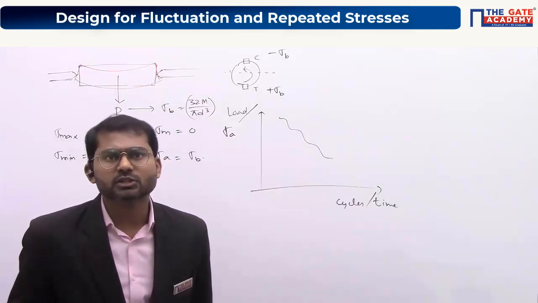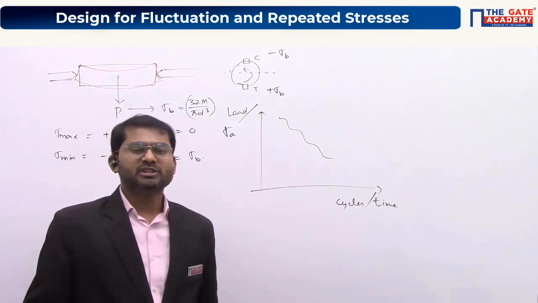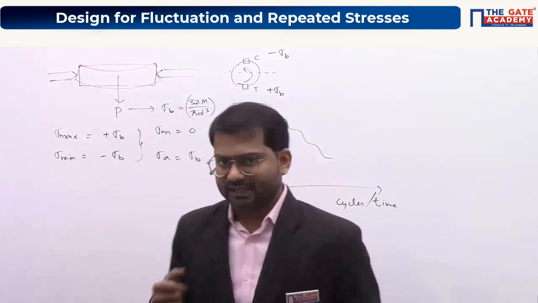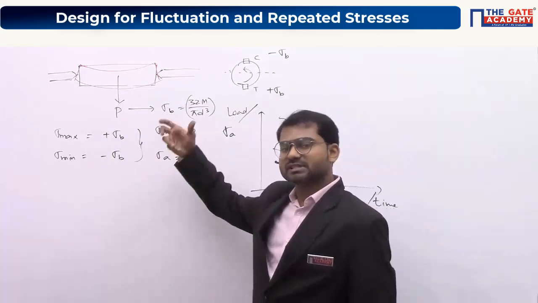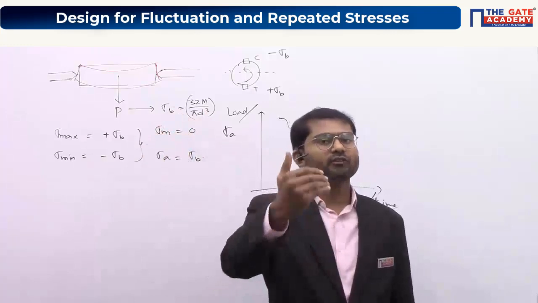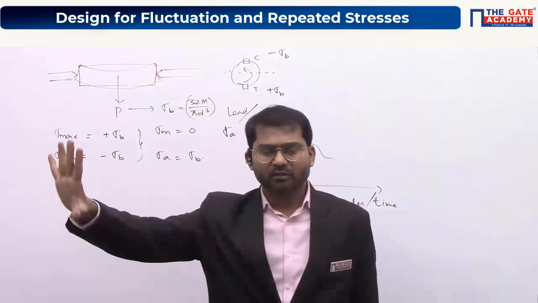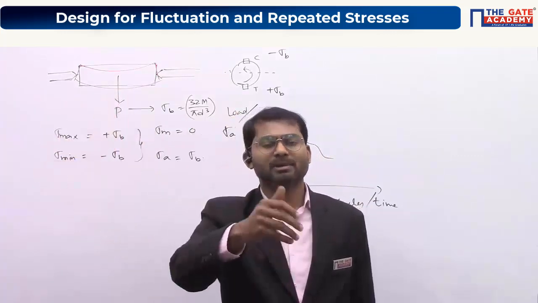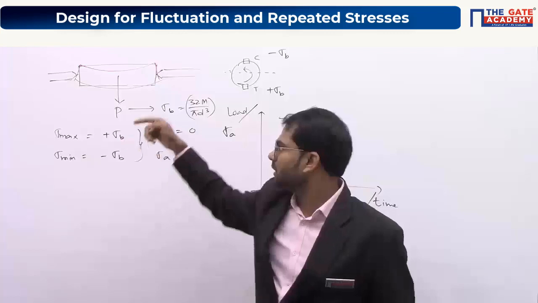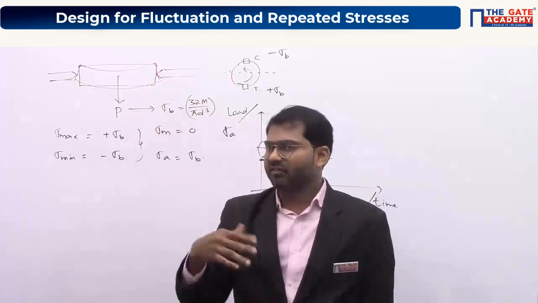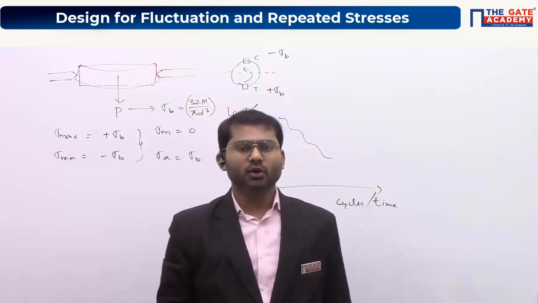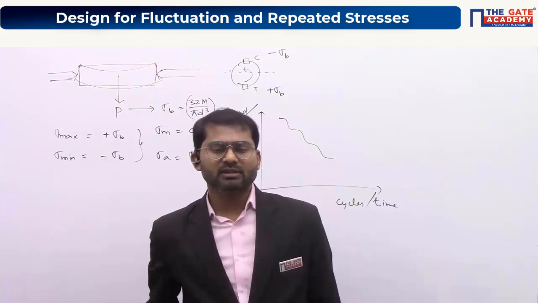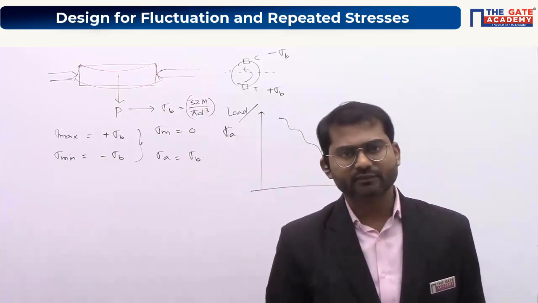What if we apply less load but for longer time? Time is not in our hands. Actually, time means the time up to which it's going to sustain the load. So when it's going to fail, we're going to apply the load forever. If you have a component which can take the load forever, the load will be going on fluctuating, applied forever. But in a real scenario, at some point of time, definitely the component will fail. You're able to understand, everybody? Clear?